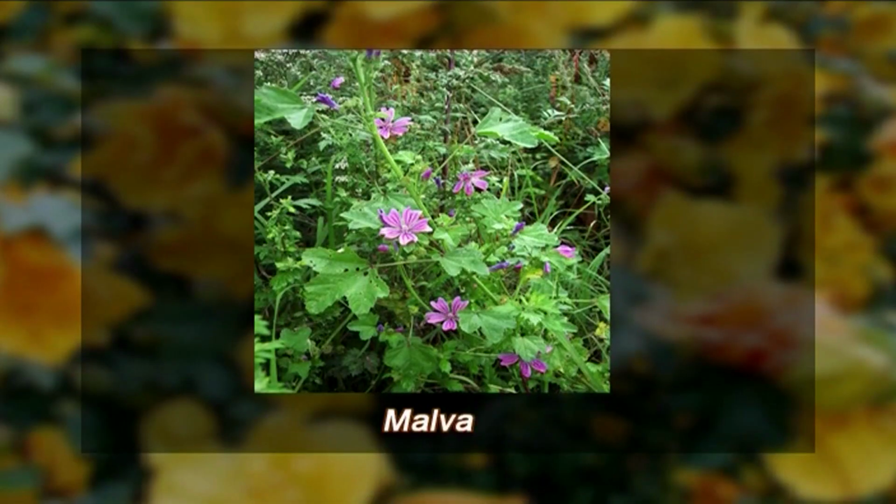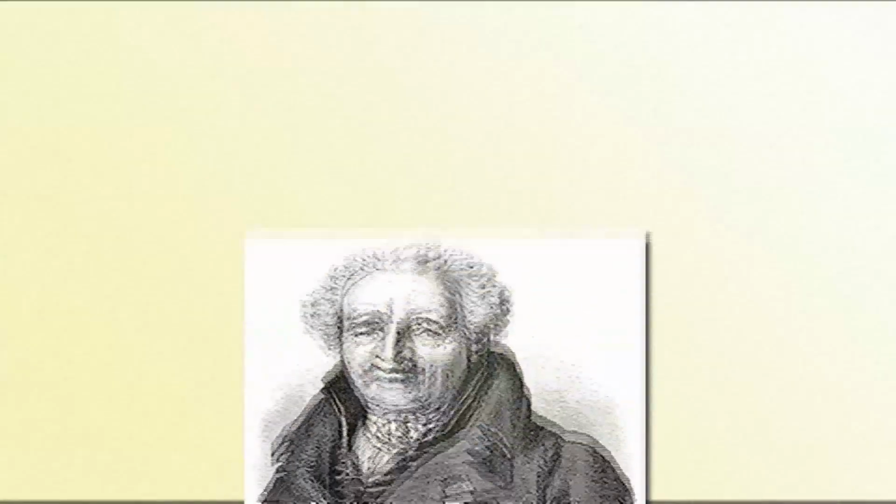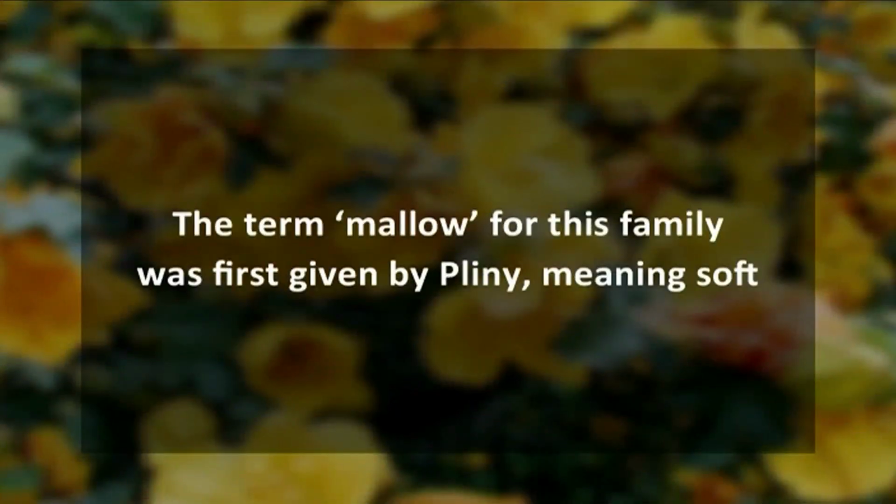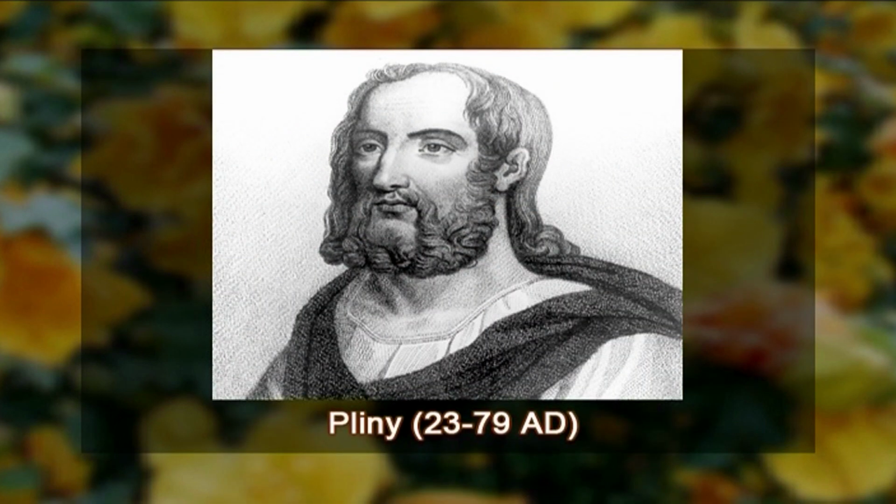The family name Malvaceae is based on the scientific name of the type genus Malva. Malvaceae as a family, as a formal taxonomic category, was established first of all by the French botanist de Jussieu. The common name, the Mallow family, is derived from the term mallow, which was first given by Bellini, and it means soft.